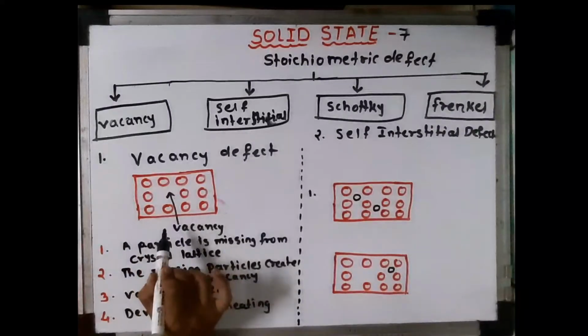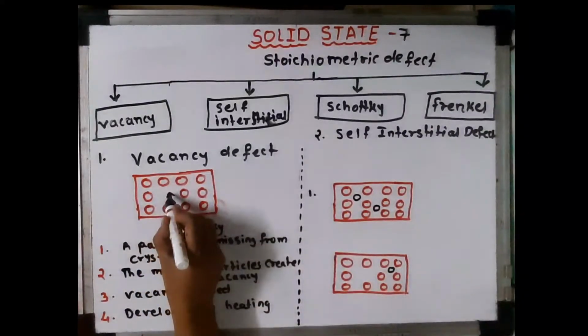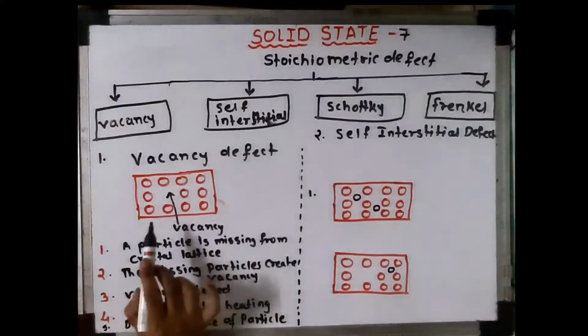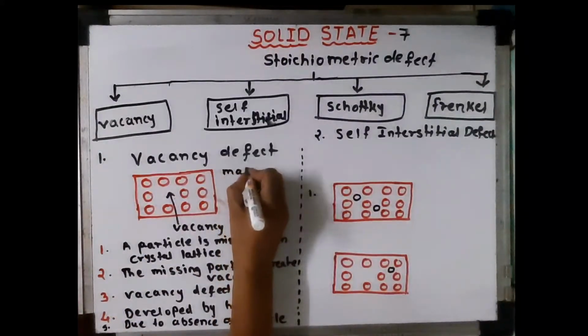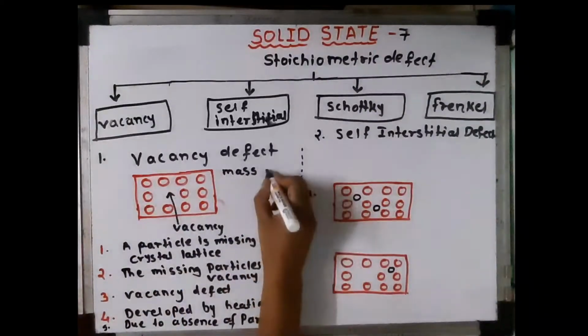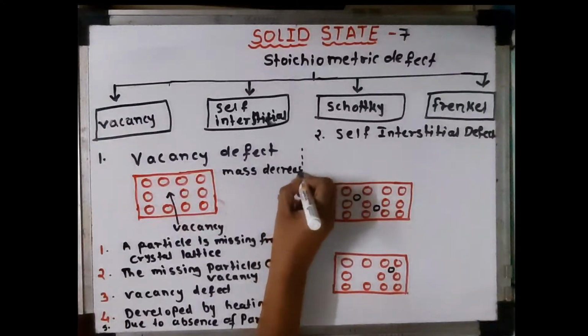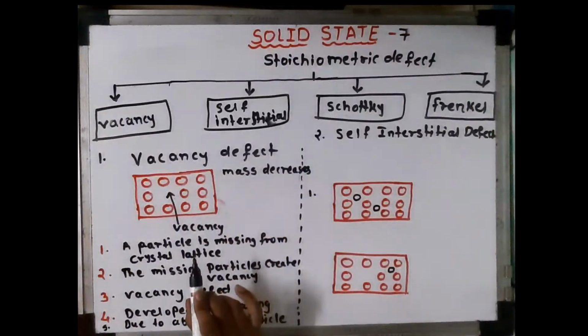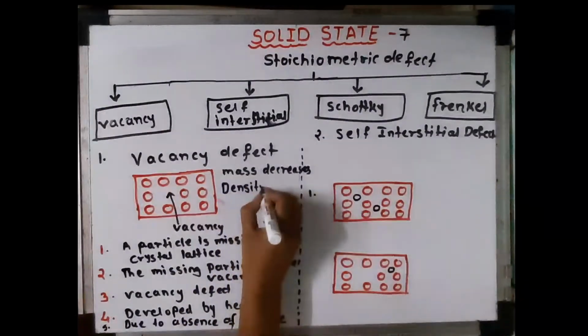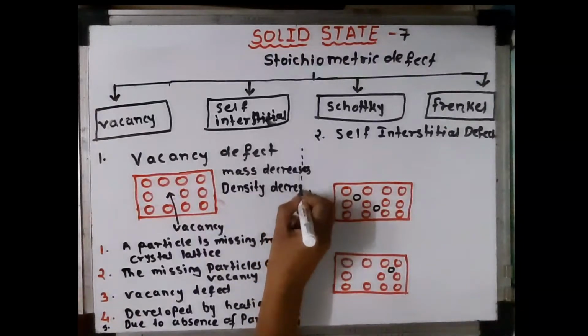Due to absence of the particle, the mass of the crystal structure decreases. Mass decreases, volume remains unchanged but density decreases.